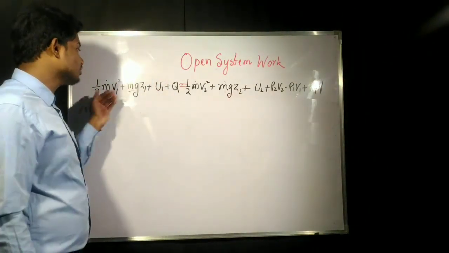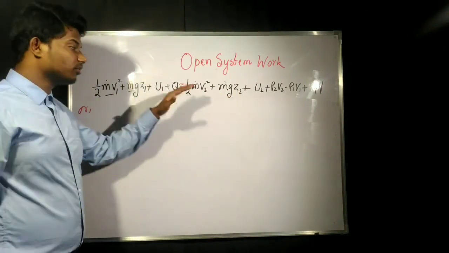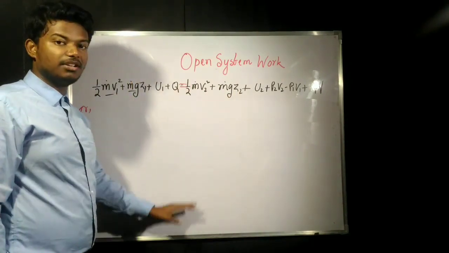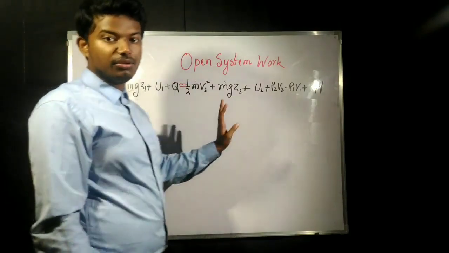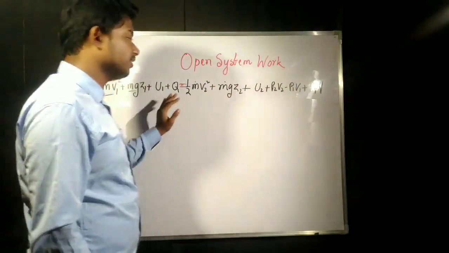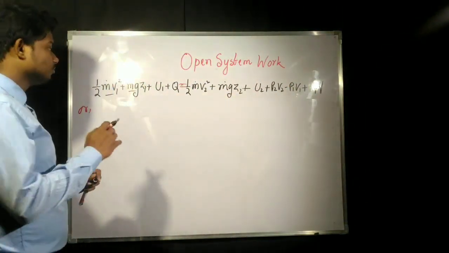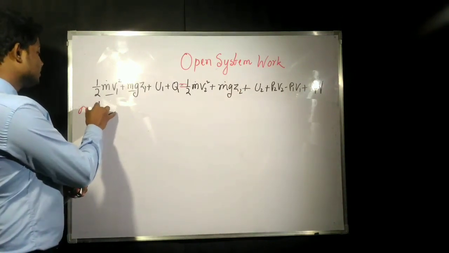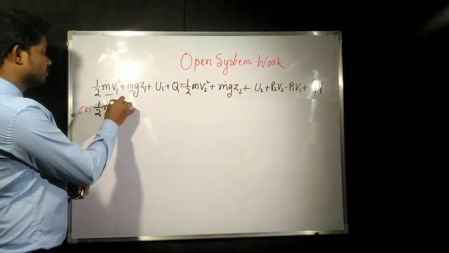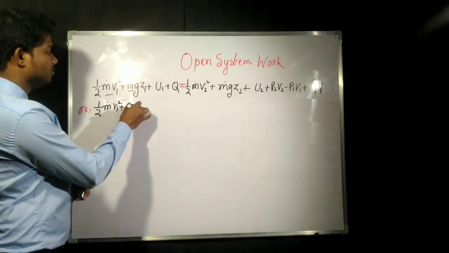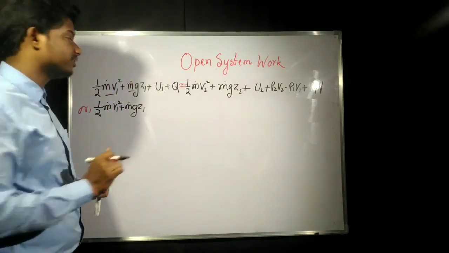Okay, this is a long equation with a lot of terms. If I write down all the equations and then explain, it will be difficult for you to understand, so that's why I am writing this down. Now, we can write this as m dot into v1 square plus m dot into g into z1. This thing is going to be the same.